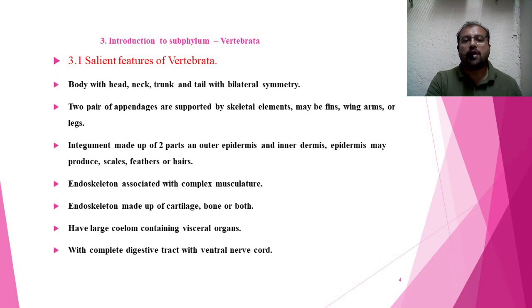The skin or integument in Vertebrata is made up of two parts, an outer epidermis and an inner dermis. The epidermis may produce scales, feathers or hairs: scales in Pisces, feathers present in Aves, and hairs present in mammals.